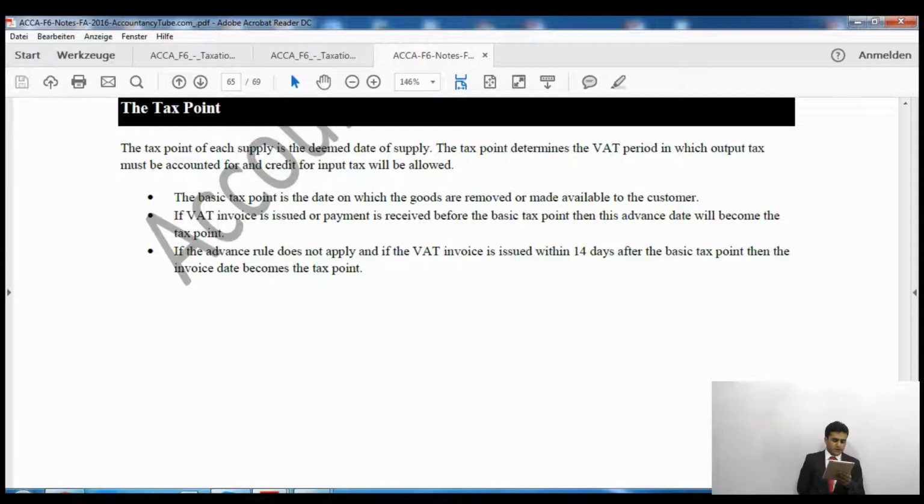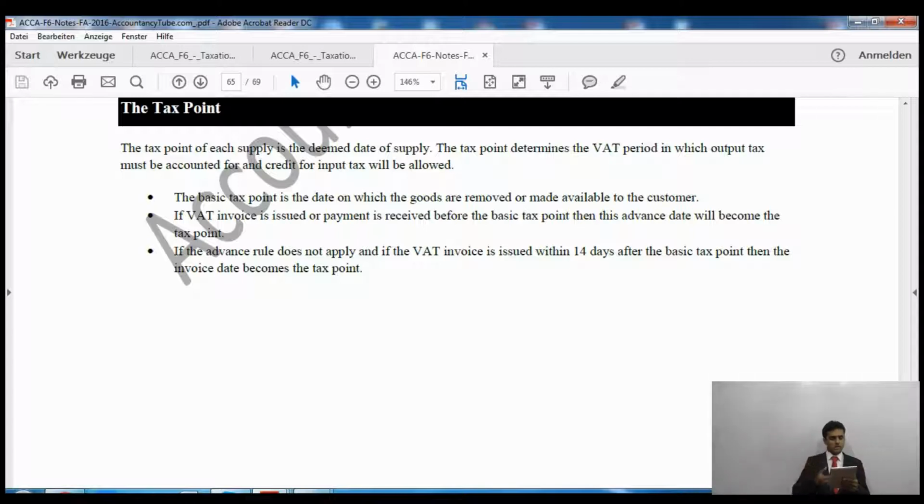Then it says if VAT invoice is issued or payment is received before the basic tax point, then the advance date will become the tax point. So if the VAT invoice is issued or payment is received before the basic tax point, then this date will become the tax point. However, if the advance rule, the second rule, does not apply and VAT invoice is issued within 14 days after the basic tax point, then the invoice date becomes the tax point.